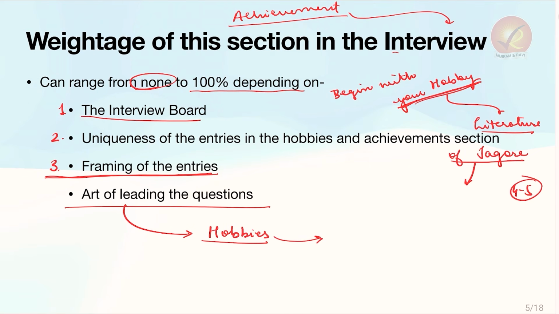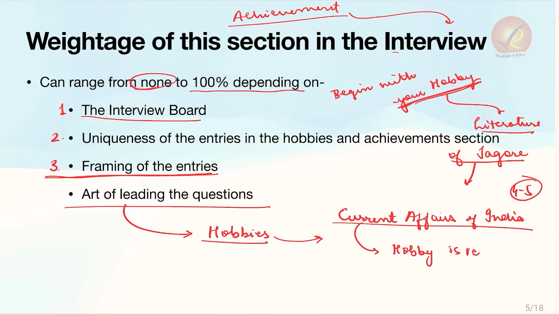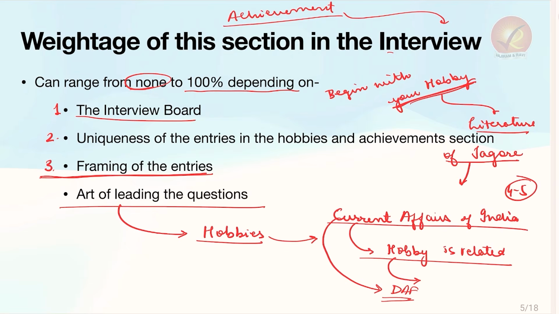Let's take an example of this. If you're talking about current affairs of India, and somehow your hobby is related to this, if you include the keywords related to your hobby, mentioning that as part of my hobby, I also follow this as part of this current affairs, the chances of this current affairs shifting towards your DAF becomes high. So it also depends on how well you're leading the questions toward your areas of interest. So it is all about how well you're equipped in handling conversations, in your confidence, etc.